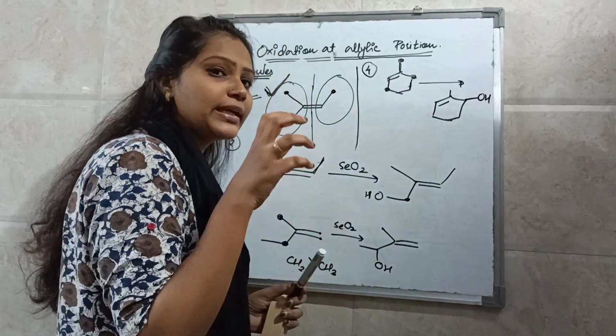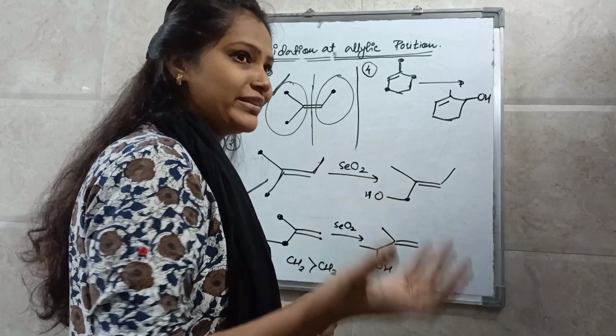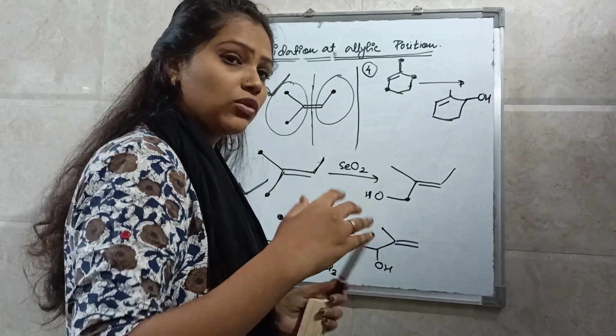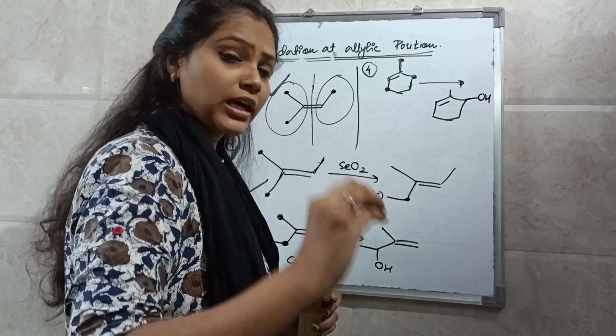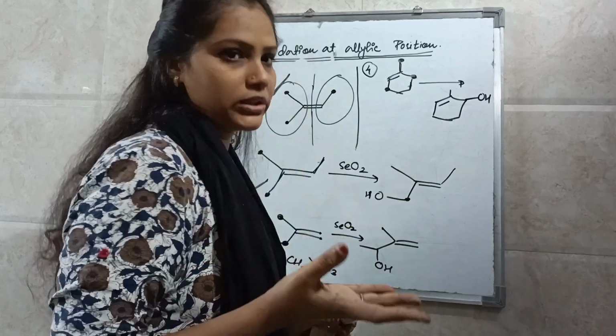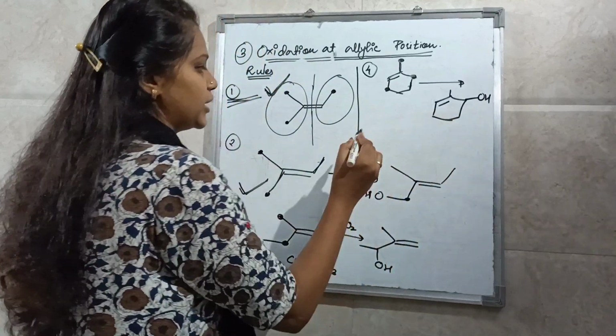So if you have a monocyclic ring, it will take place at the more substituted end, no doubt, and out of the more substituted end, the carbon which is in the ring will oxidize. Okay, so you will get this product.